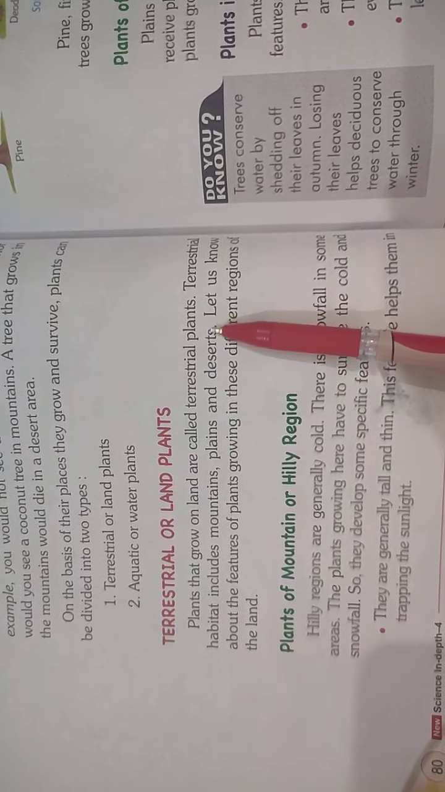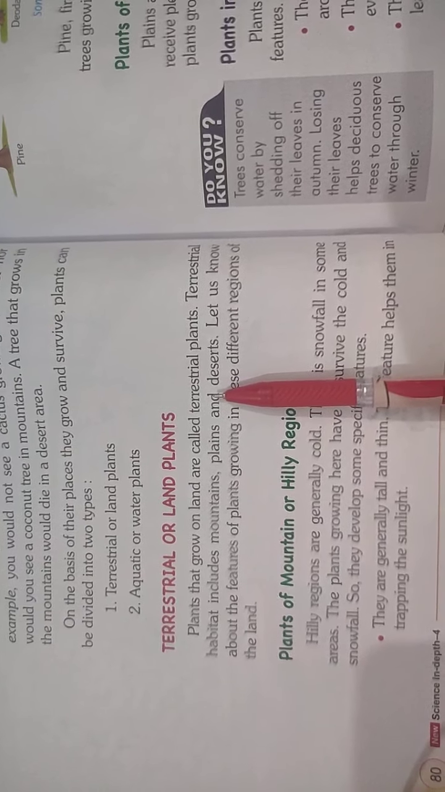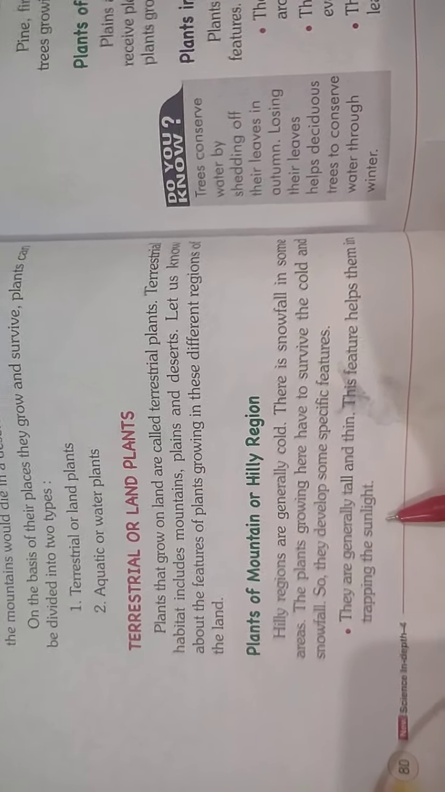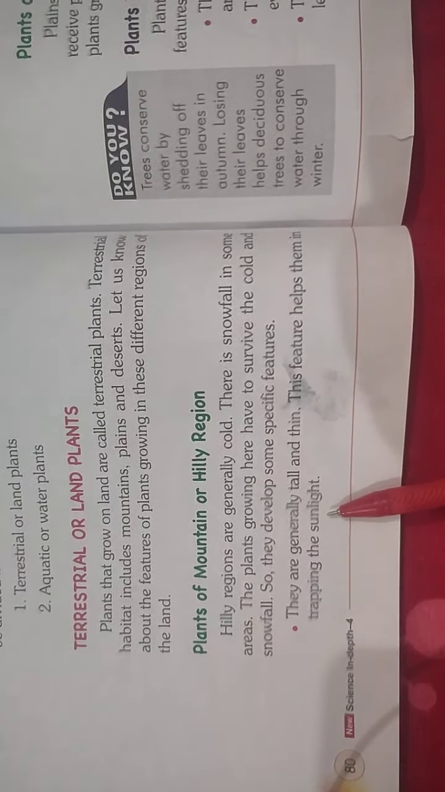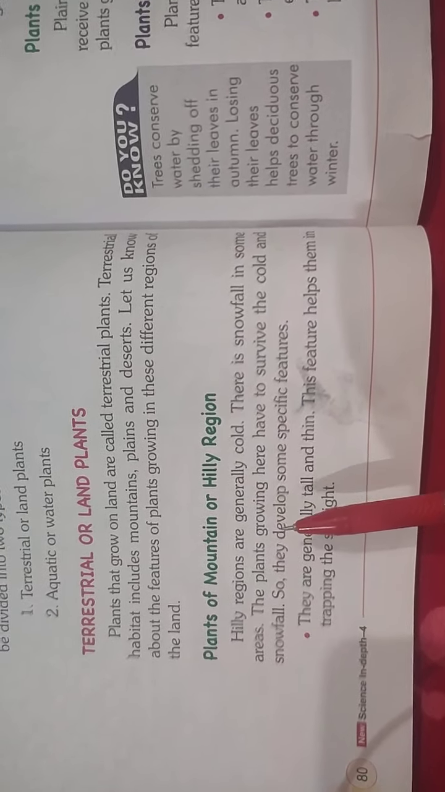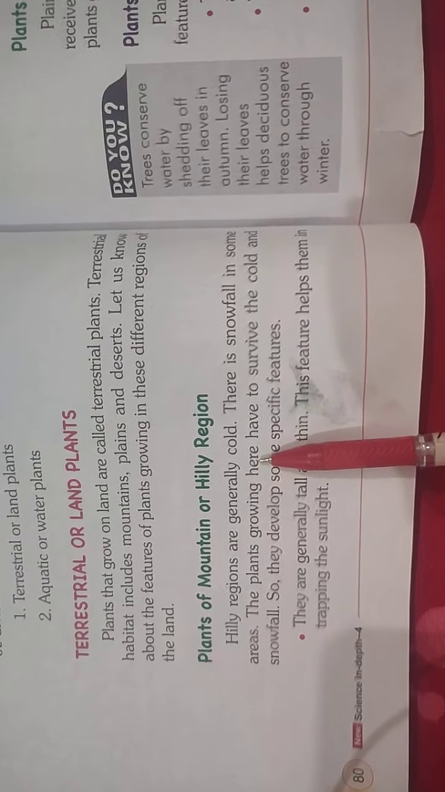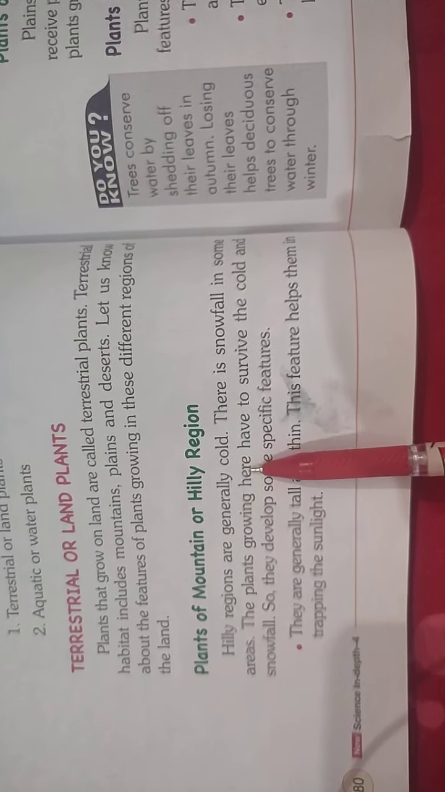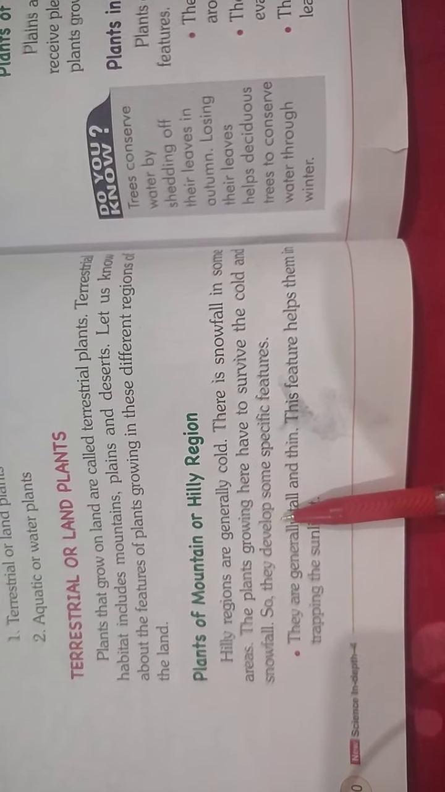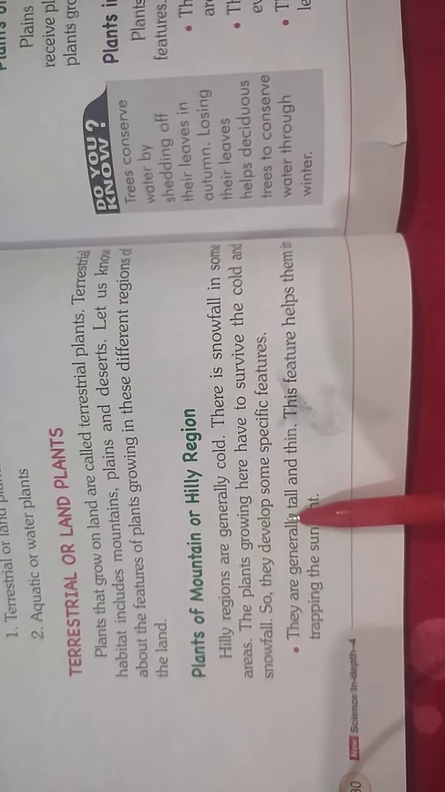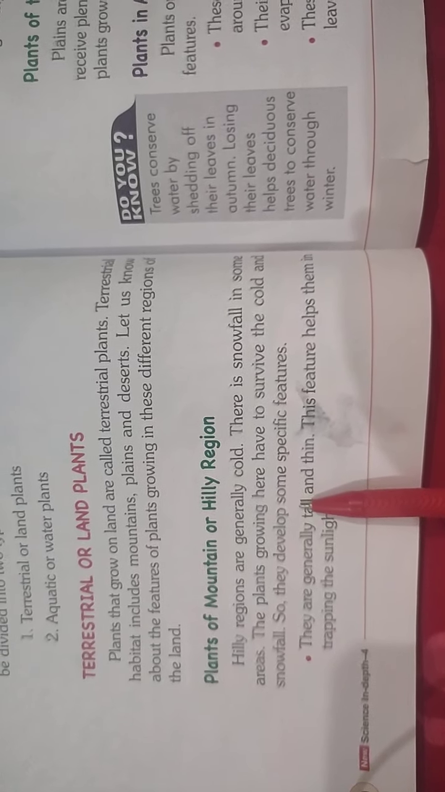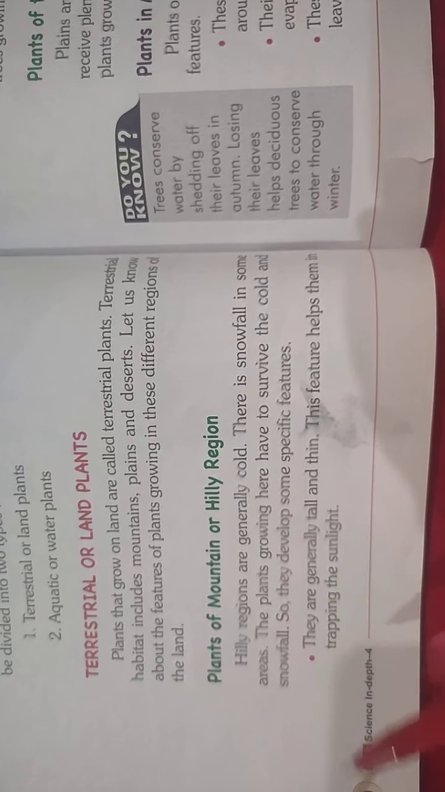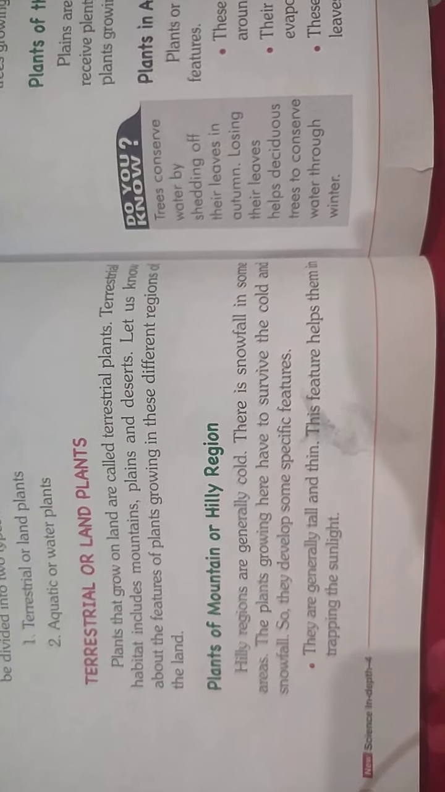Terrestrial or land plants, the plants which grow on land, including the mountains, plains and desert, are known as terrestrial plants. Now let us study the plants of the mountain or hilly region. Hilly regions are generally cold. There is even snowfall in some areas. Although it is cold all the time, they develop specific features to live in that area. They are generally tall and thin, as this helps them to trap the maximum sunlight for photosynthesis.